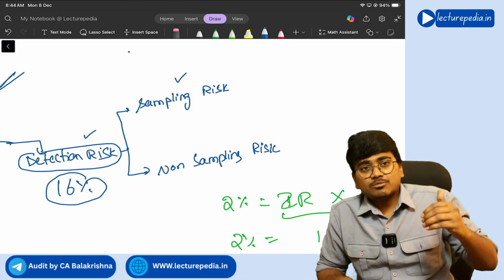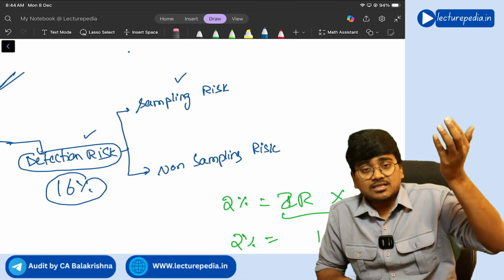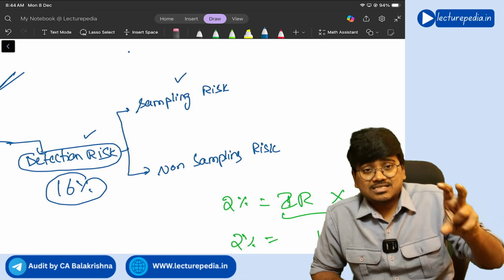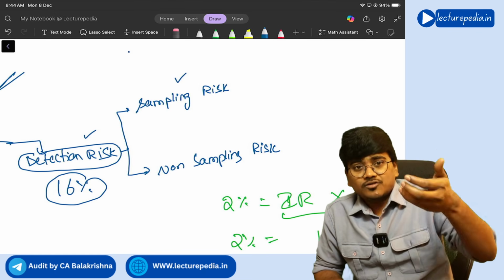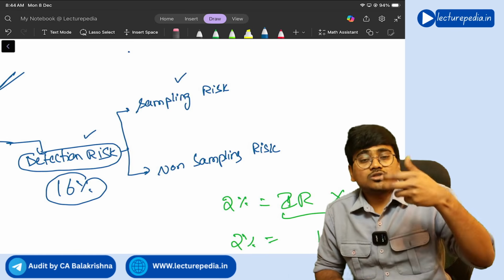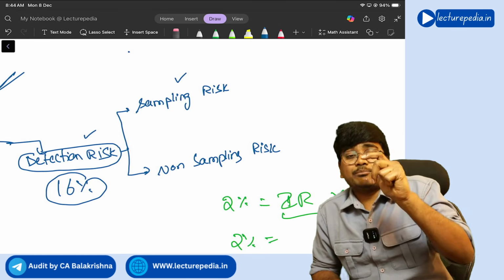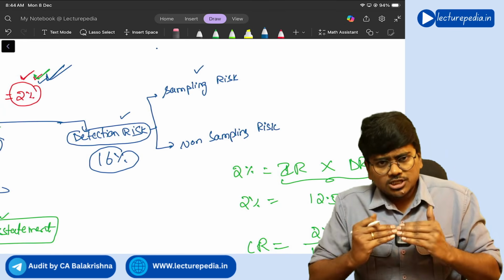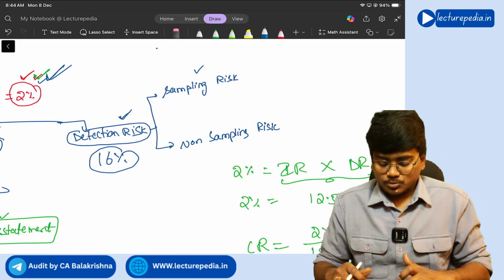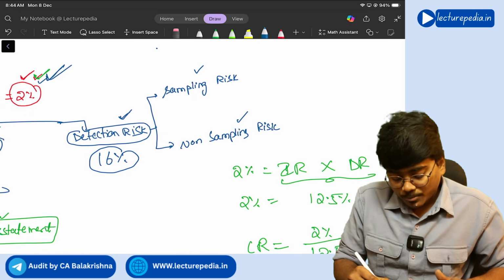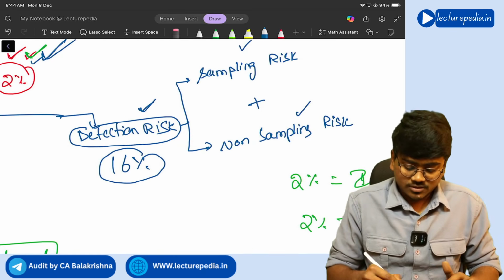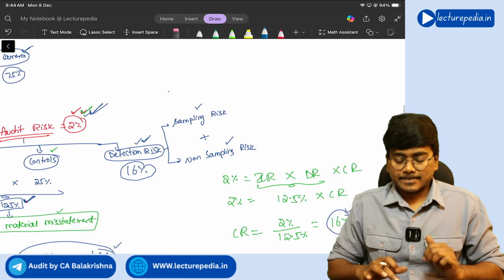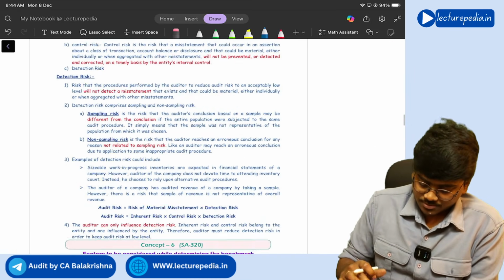So of course there will be some unidentified misstatements in the complete population, as you are not auditing complete population. So this risk that you are taking because of taking the sample is known as sampling risk. Understanding? And the risk genuinely because of the audit procedures that you perform will be non-sampling risk. So combination of sampling risk and non-sampling risk will be detection risk. Understood? So that is concept number 5.